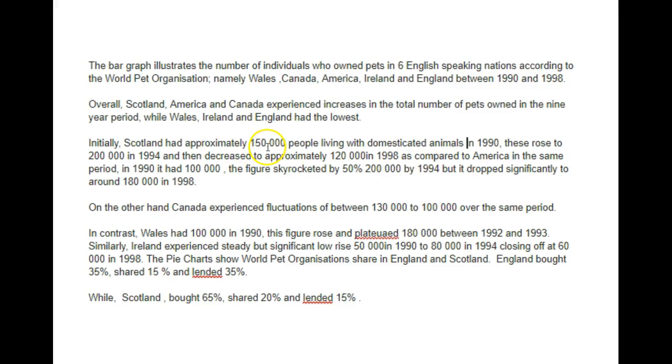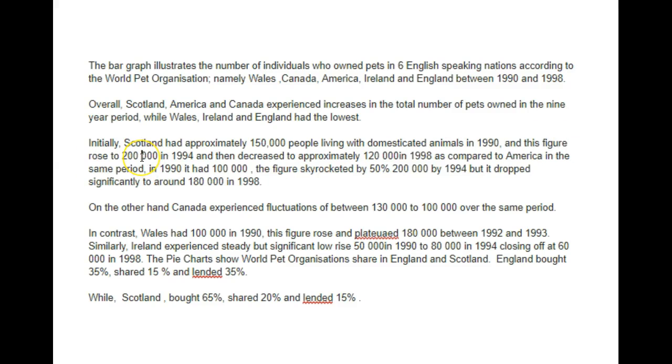Scotland had approximately 150,000 people living with domesticated animals in 1990. I would use an and here. And this figure rose to 200,000 in 1994.